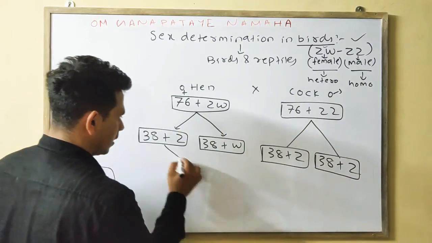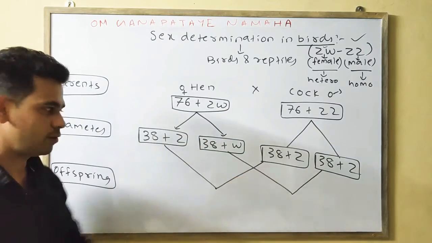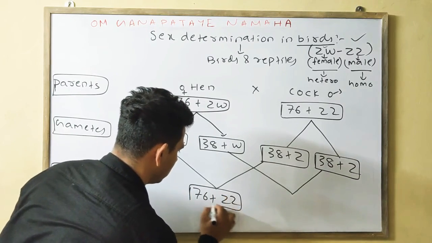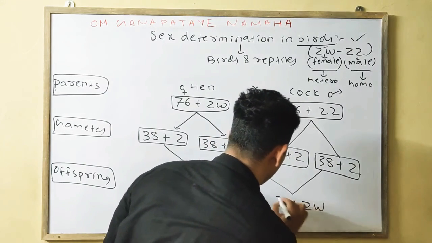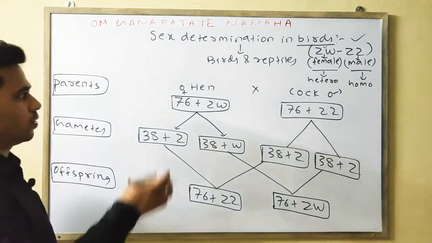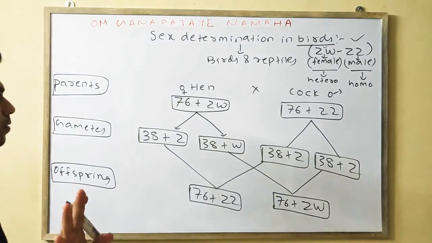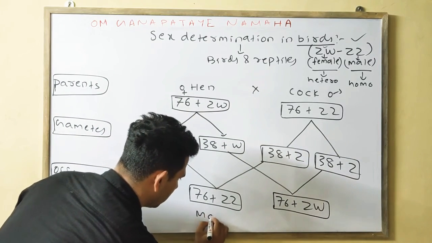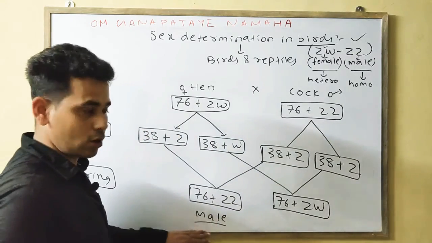Okay, now the offspring will form. This gamete and this gamete will fuse to form 76 plus ZZ, and this one will form 76 plus ZW. Chromosome total number is 78. ZZ means male in this case, so we can say it is the male, your cock, and the female is your hen.